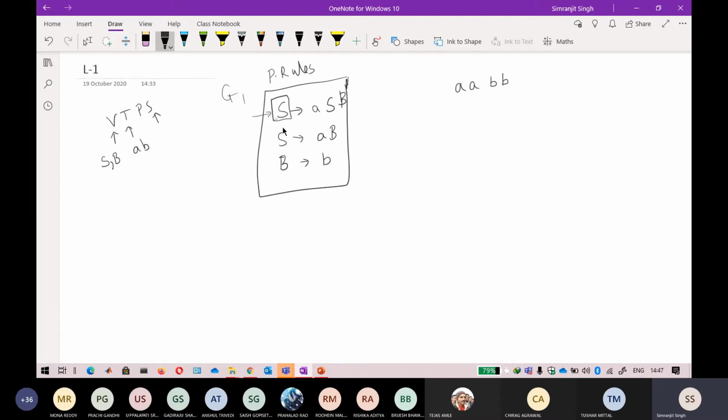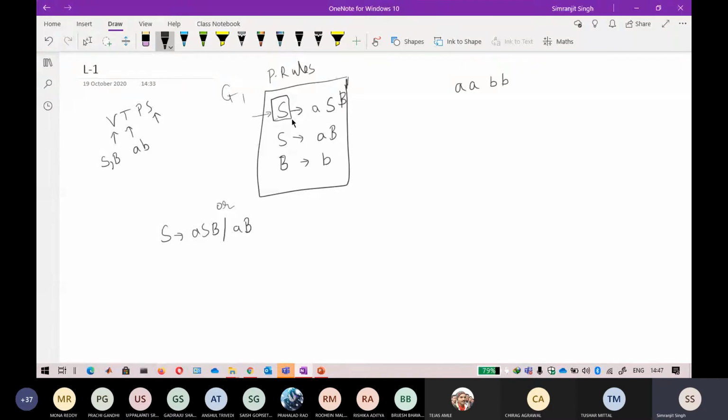If there is another S in the production, it just means that S can go to ASB, or it can also go to AB. If I'm writing it differently, it doesn't mean anything else. So this is not a different S, this is the same S. You can write it separately, or you can combine it by writing a slash here.